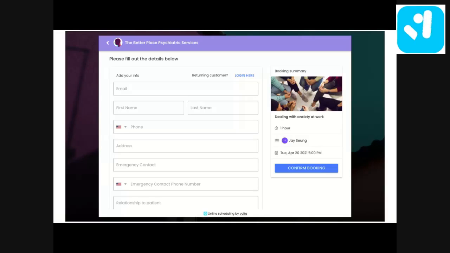And this is also a great place if you have a physical event and you want them to declare that they have been COVID tested and they can come to your physical event. So you can add a line about that to ask them in this intake form. They click confirm booking, and all these details will go directly into our CRM, and boom, we have a new lead.